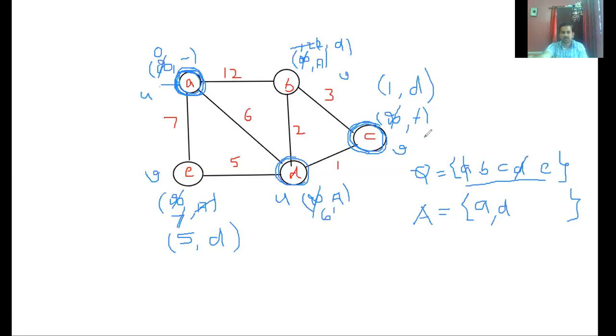This is 3. If I say this is U, this is the only V we have. Okay, 3 is lesser than this? No, so no change with respect to this, right? So remove this C from your queue and push it over here.